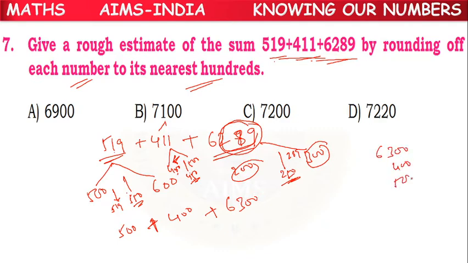Now we have to do the sum. 6300 plus 400 plus 500. 3 plus 4, 7. 7 plus 5, 12. 2 we can keep here. 1 we have to take as carry. 6 plus 1, 7. 7200 is the right answer. C option is the correct answer.